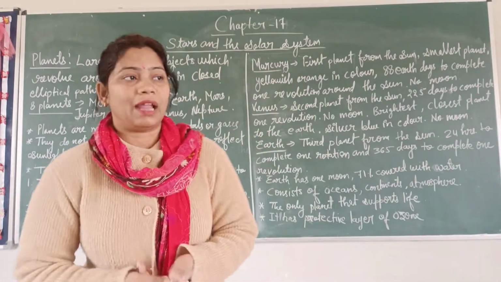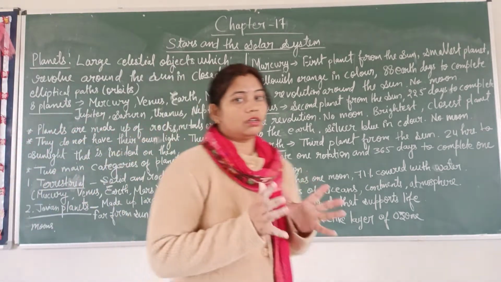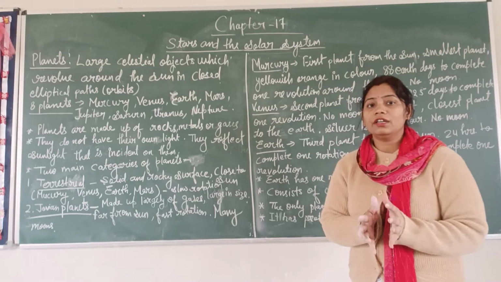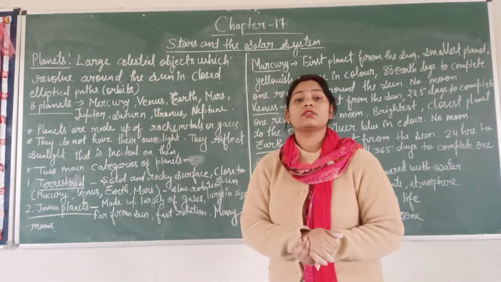So what are the planets? Planets are the large celestial objects which revolve around the sun in closed elliptical paths. For every planet there is a definite elliptical path, which is known as an orbit.